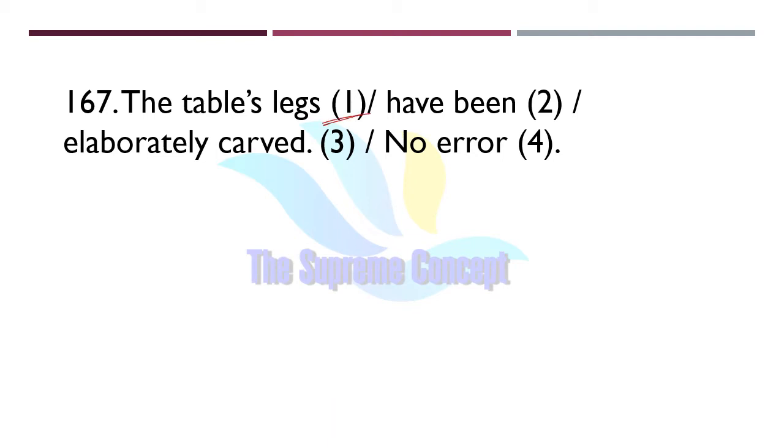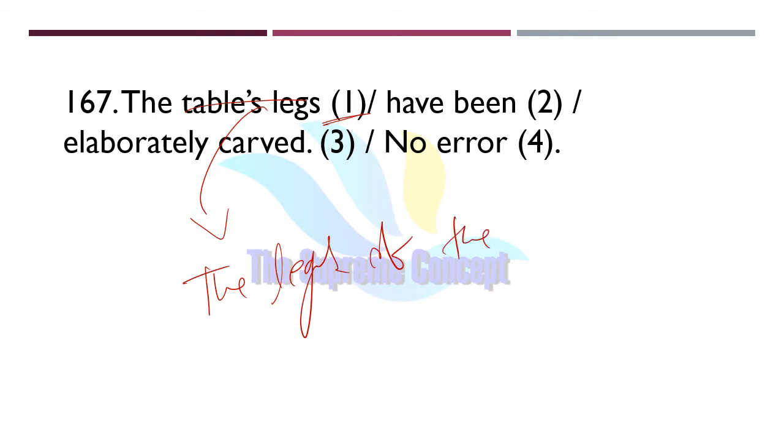Instead of table's legs, we will use the legs of the table, because we use apostrophe s to show possession, and it is not used with non-living things. So we will use the legs of the table. And carved means giving shape to something.